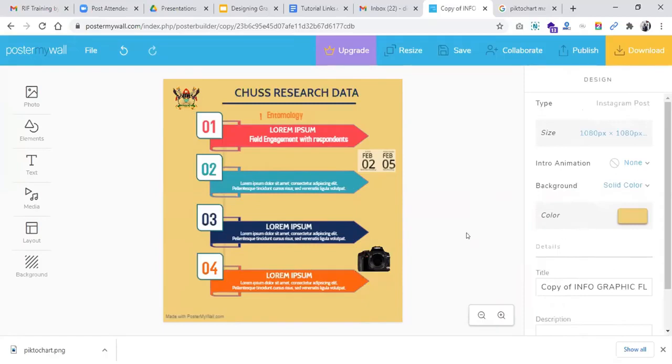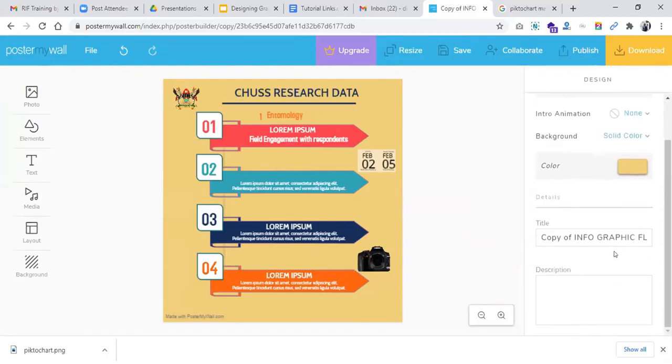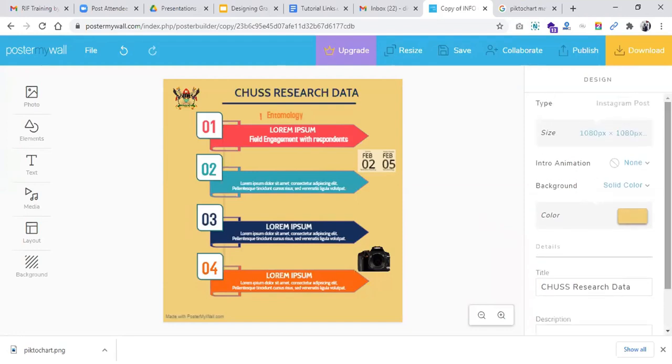So after adding in those different components, we can come here, give it a title. Remember to name it. We can name it research data. You can also give it a description if you want. And then after, come here to download.